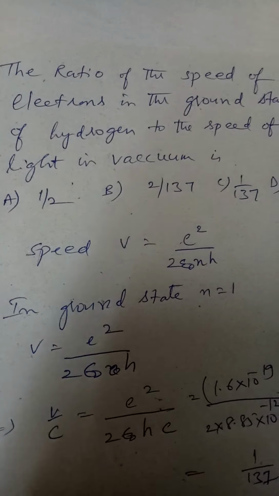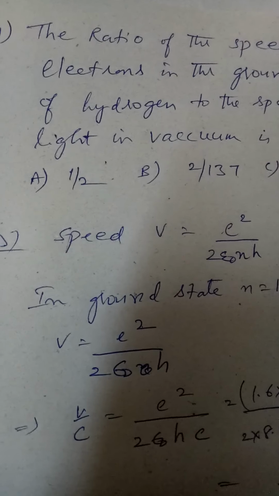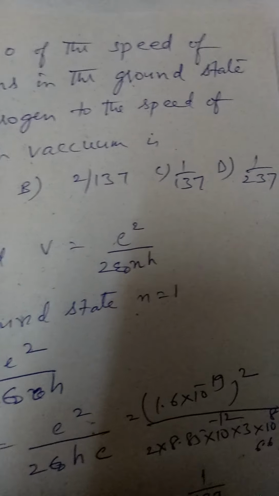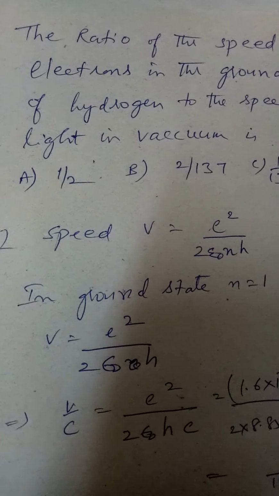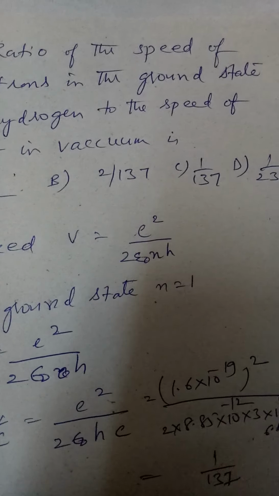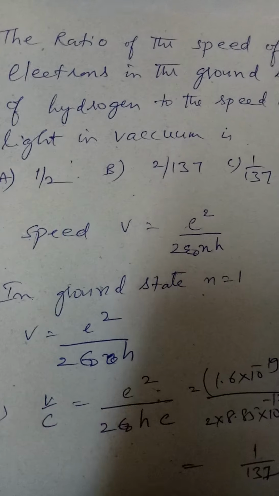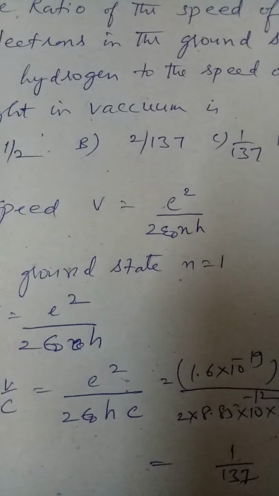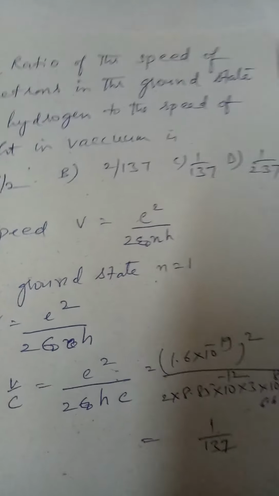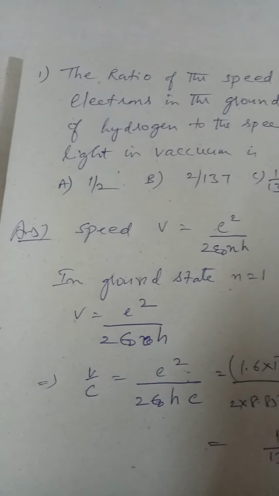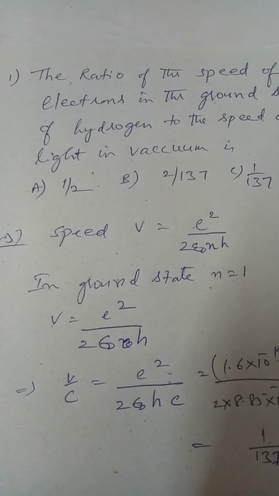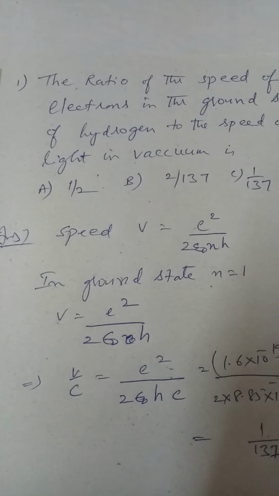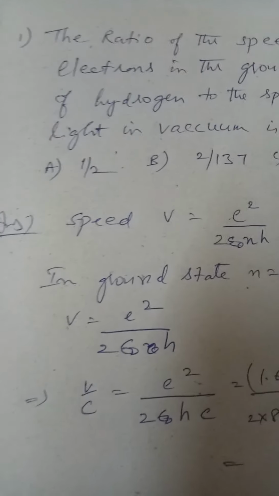The ratio of the speed of electrons in the ground state of hydrogen to the speed of light in vacuum is, we have to find what is the ratio of V divided by C. Now V here is the speed of the electron and C is the speed of light.